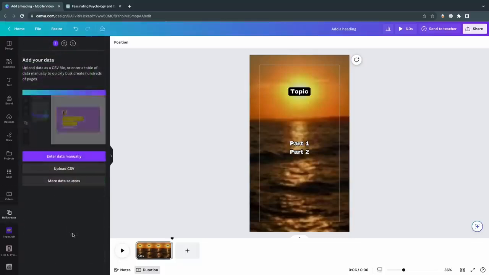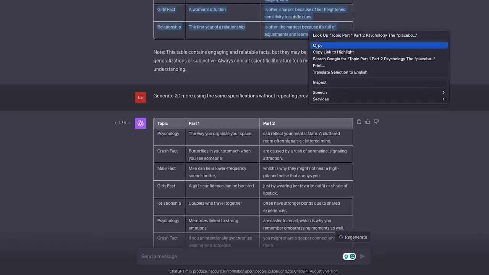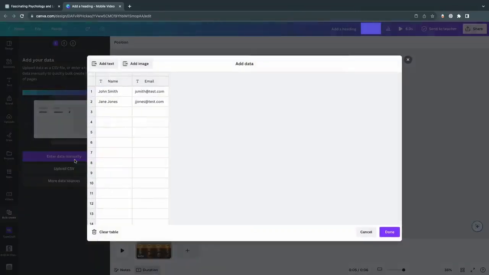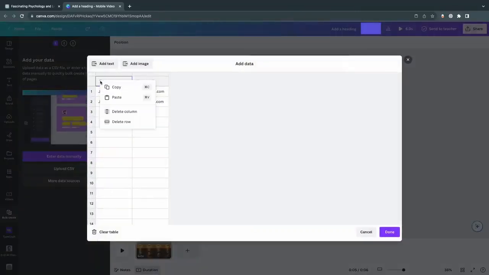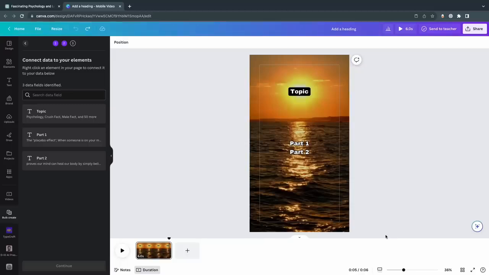The feature will prompt you to input your data. Because we let ChatGPT create the facts in a table format, we can copy and paste it directly. So just go back to ChatGPT, copy the data, return to Canva, click Enter Data Manually, and select the top left cell in the first column and paste your text. It will automatically format the text into topics, Part 1 and Part 2, just like we want it. Now, click Done.